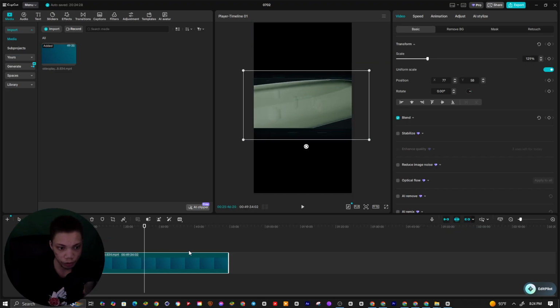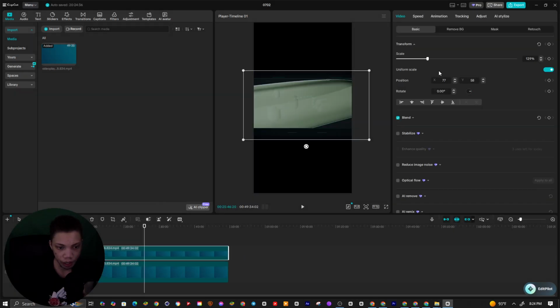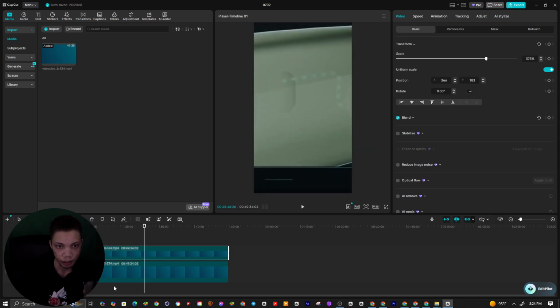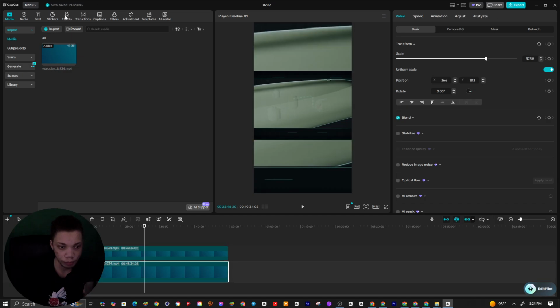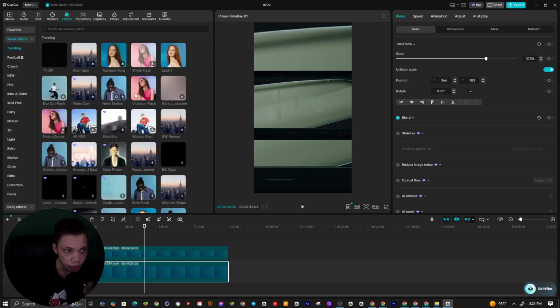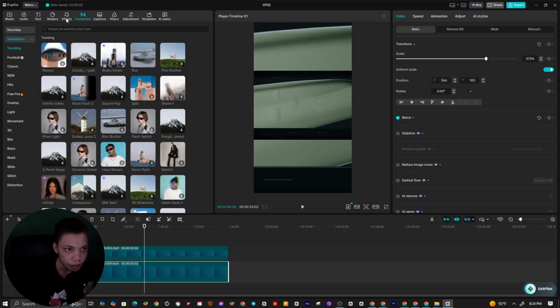Alright, so I'm going to duplicate this again. Alright, so what I like to do is just scale this up right here. Just scale this up, and we're going to just move this to the middle part. I like to just blur this. So what we're going to now do is just blur this right here. So we're going to go blur, and we just want to add a blur to it.